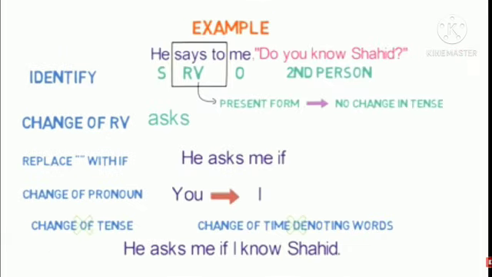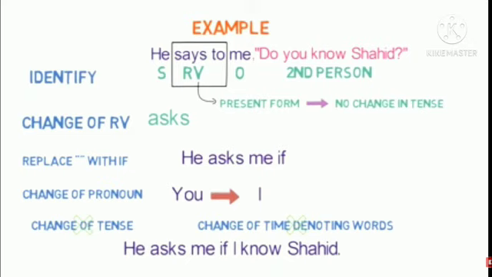One more point you have to keep in mind: if the reporting verb is in present tense or future tense, then there is no change in the tense. Example, you can see, he says to me, do you know Shahid? Now says is in present form, it is not said. So there will be no change in the tense.